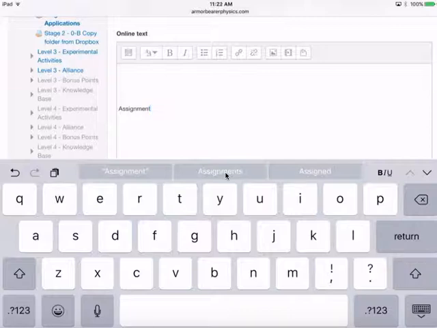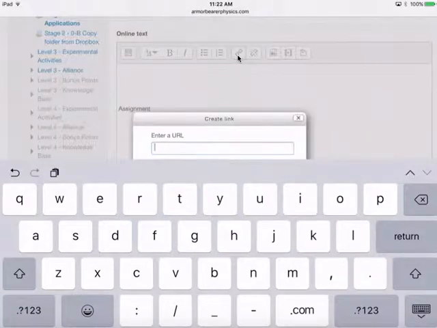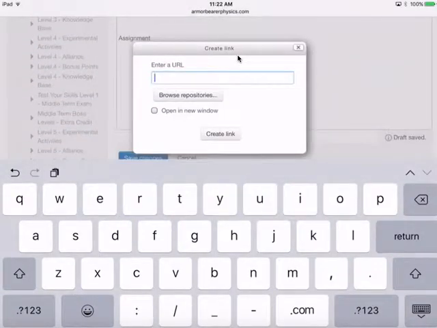All right. So now what I want to do is select on assignment. And I'm just going to double tap on it. And notice what happens. It highlights. And that's what I want to do. I want to highlight the entire word. I'm going to go here to this link button. You'll see that you have break link and then you have link. I'm going to select on link. And it's really just a hyperlink that we're generating. And so I want to create a link.